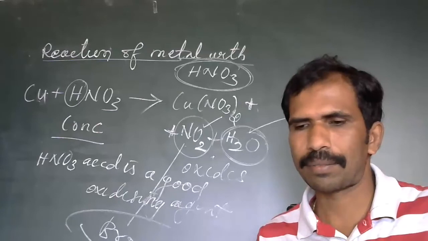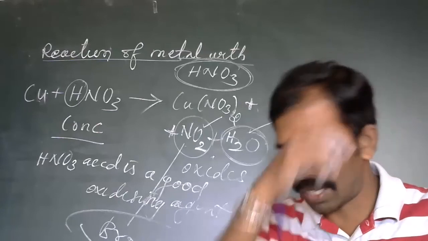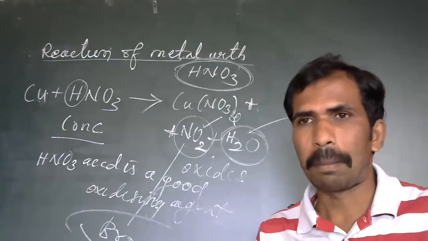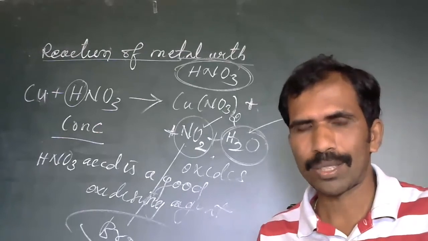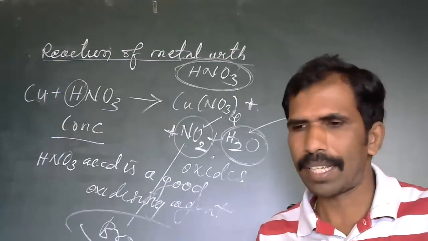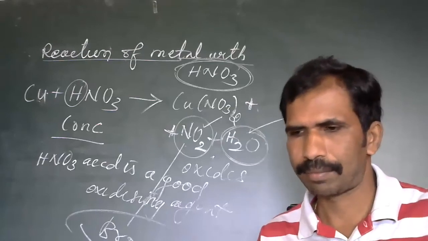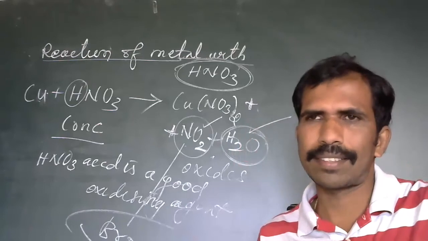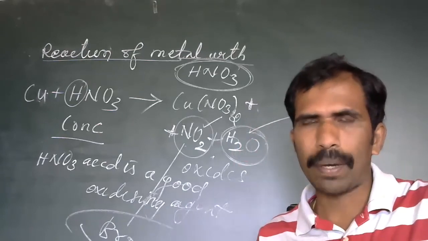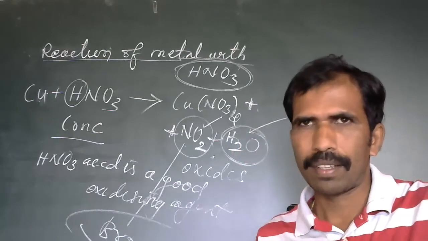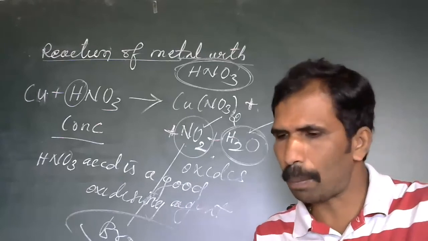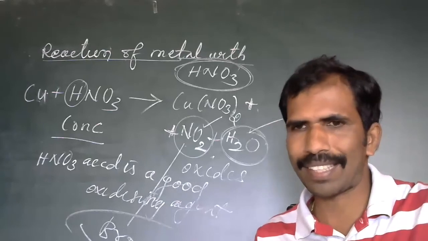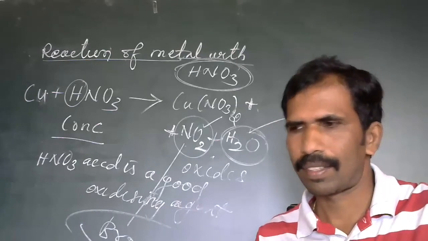Whatever metals come after hydrogen are less reactive. Why I am telling this is because some metals will react with metallic salts. So one reaction we have seen: when we put the metal iron into copper sulfate, the reaction happens actually.